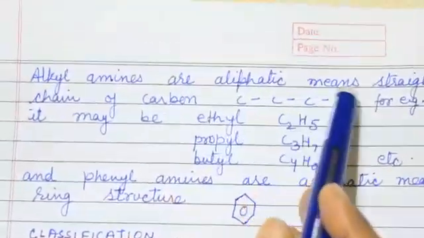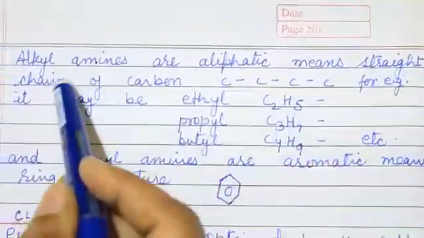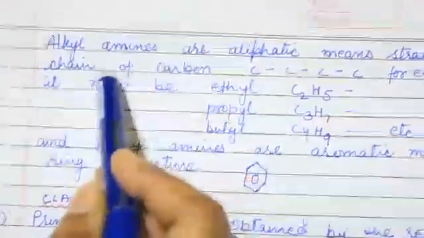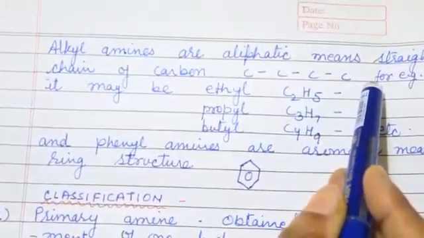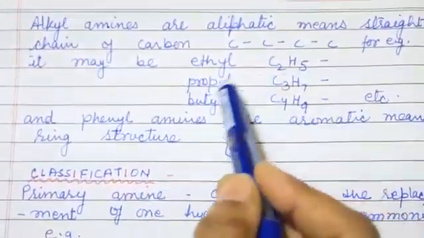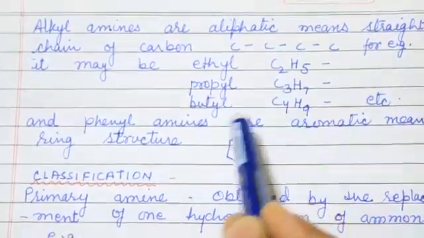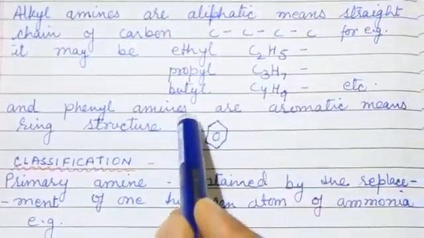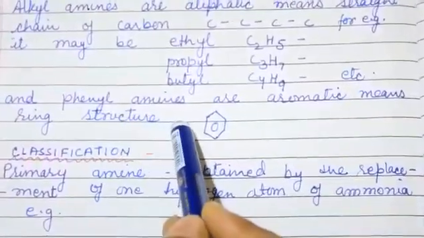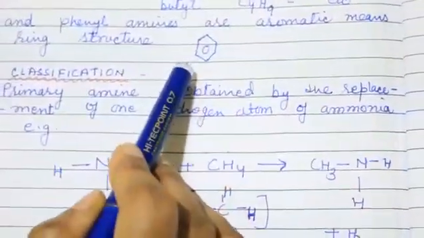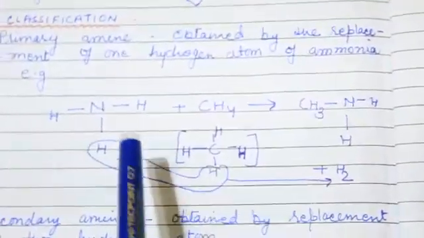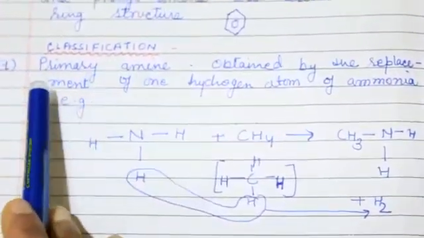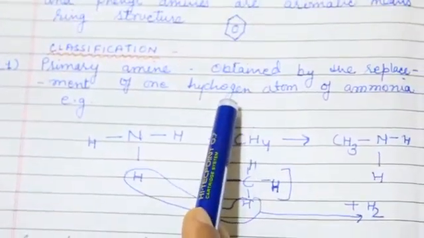Or you can say alkyl amines are aliphatic, meaning a straight chain of carbon where the amine is attached. So it may be ethyl amine, propyl amine, or butyl amine. And phenylamines are aromatic, meaning ring structure. This amine, when attached to the ring, is known as aniline. Now come to the classification. There is primary amine. The primary amine is obtained by replacing only one hydrogen.